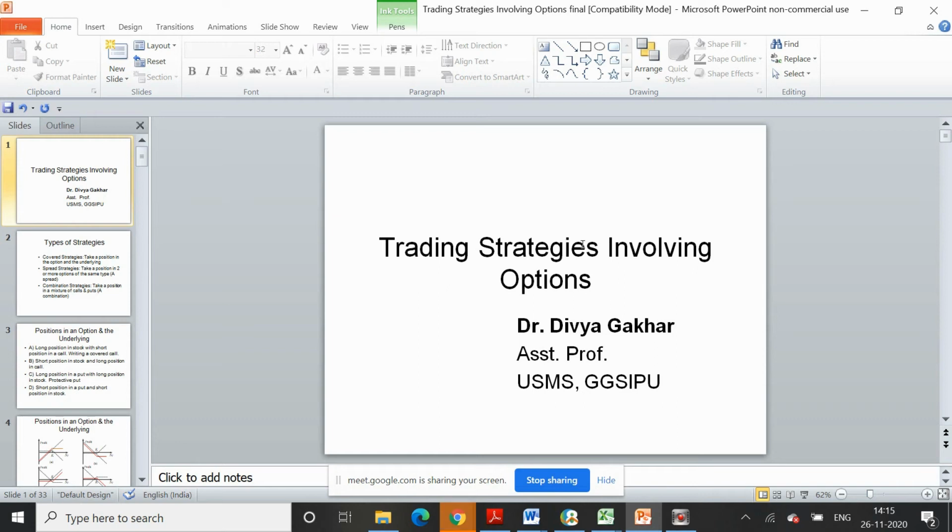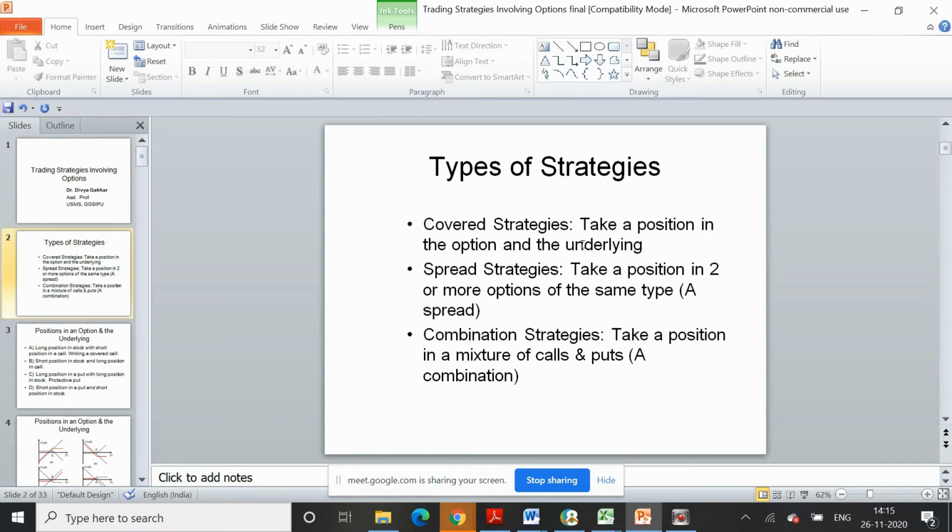I will today start with the topic on trading strategies involving option contracts. Just like we have discussed trading strategies for futures, and in the last discussion we talked about the two types of option contracts, call options and put options. When we talk about trading strategies in option contracts, the strategies can be divided into three categories. They are classified as covered strategies, spread strategies, and combination strategies.